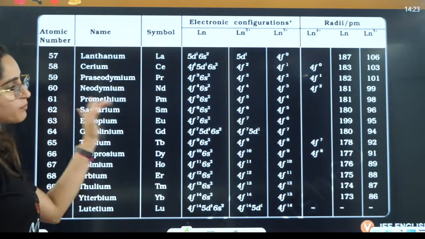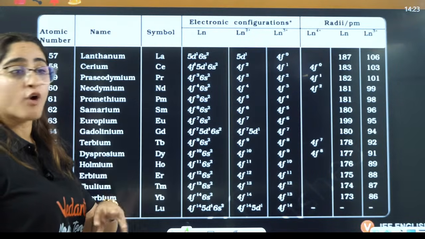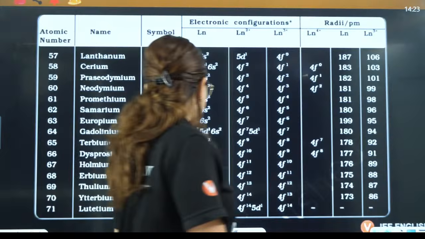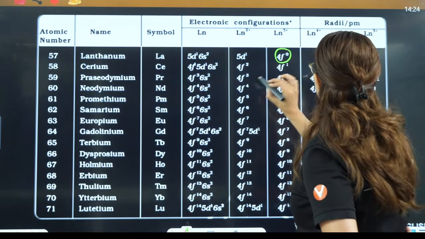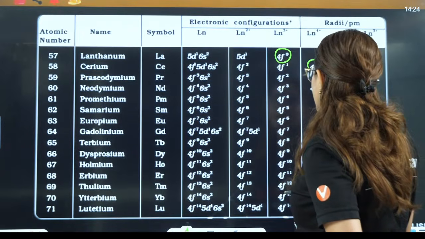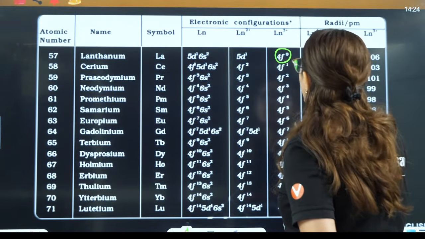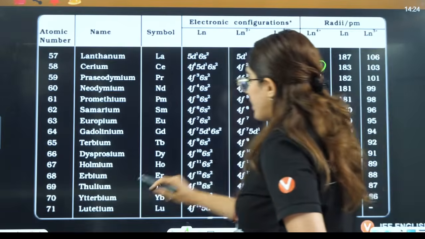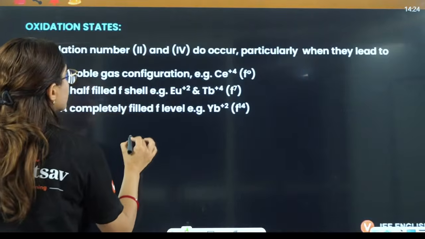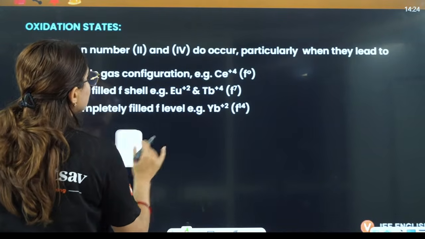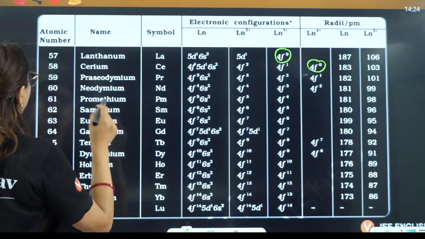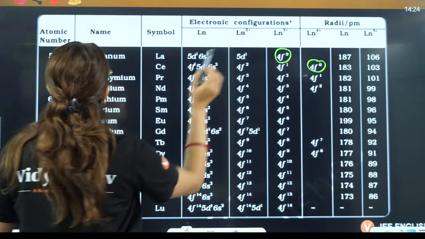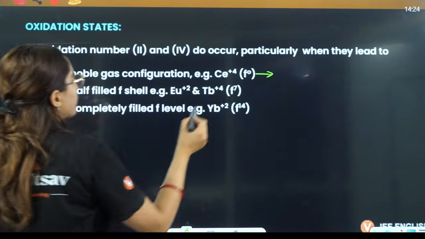From this table they ask you questions on electronic configuration, so I'll write it here. Firstly, 4f0 is in the case of cerium 4 positive and lanthanum 3 positive.